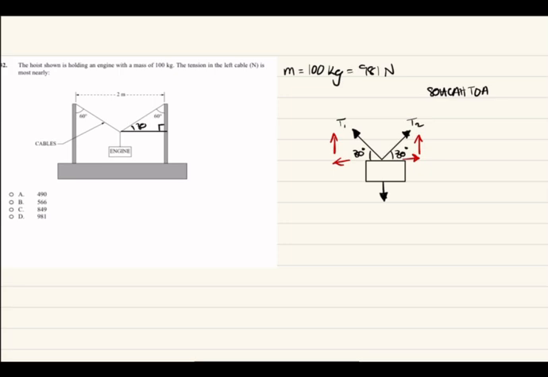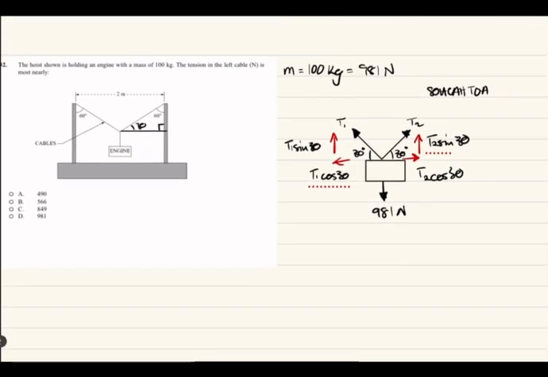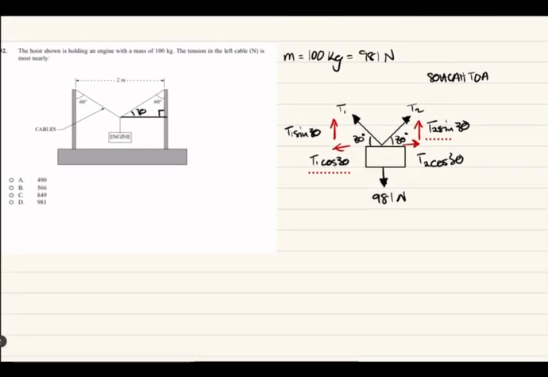The Y component is opposite over hypotenuse, so we know that's sine. Same with this side. The X component is the adjacent over the hypotenuse, so it's cosine. Same with this side. Okay, cool. And then what we want to realize at this point is that this entire thing is in equilibrium,